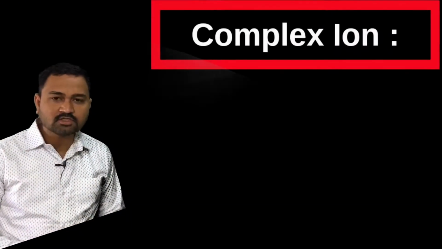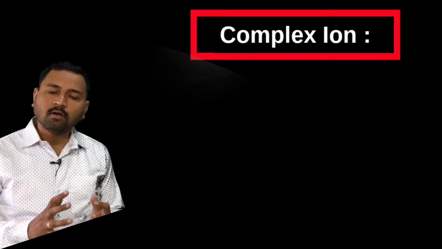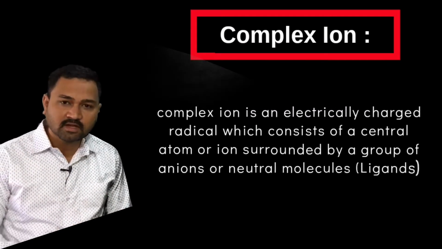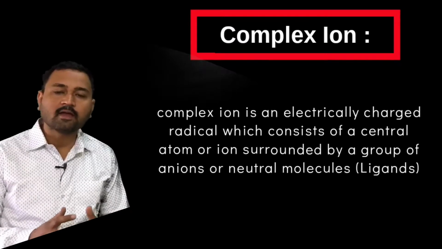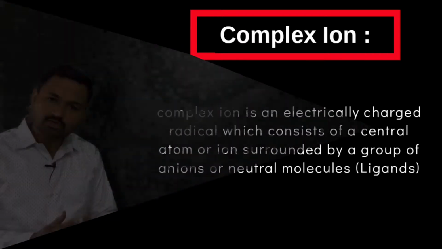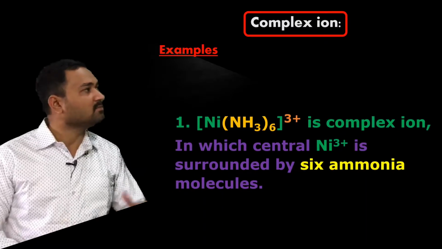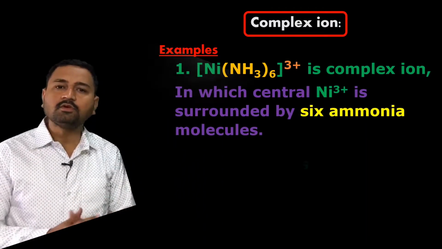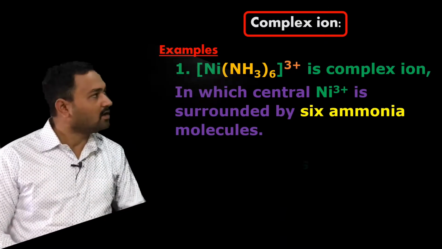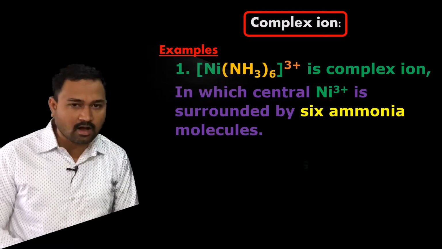The second terminology is the complex ion. How can we define the complex ion? A complex ion is an electrically charged radical which consists of a central metal atom or ion surrounded by a group of ions or neutral molecules, that is, ligands. Here I have taken the first example, [Ni(NH3)6]3+ complex ion. Here the central metal ion along with the 6 ammonia ligands and the 3 positive charge is considered a complex ion.